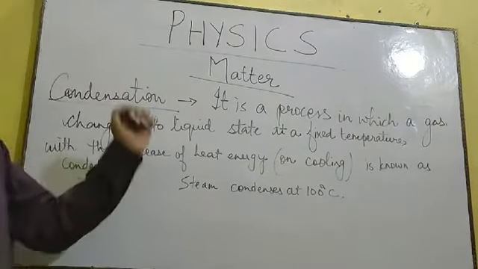Now we are going to talk about sublimation. What is sublimation? It is a process of conversion of a solid directly into gaseous state without passing through the liquid state. There are some kinds of solids in the world which, when you heat them, instead of first coming to the liquid state, directly convert into vapor state or gaseous state. Such solids, which on heating directly convert into gaseous state, are known as sublime substances, and the process is known as sublimation.